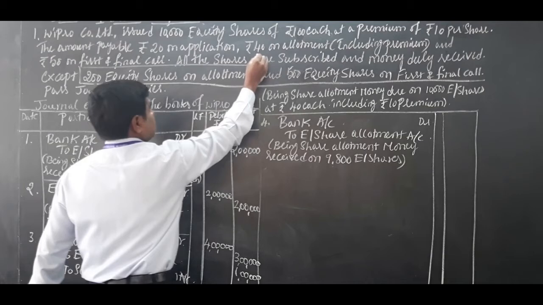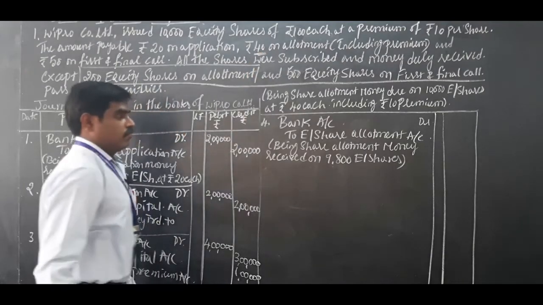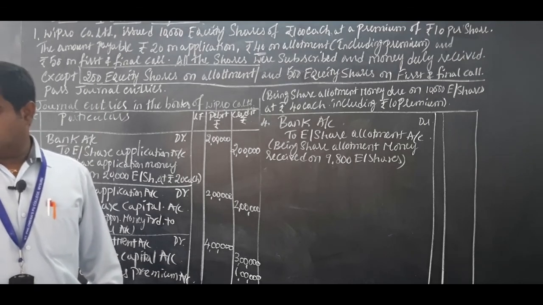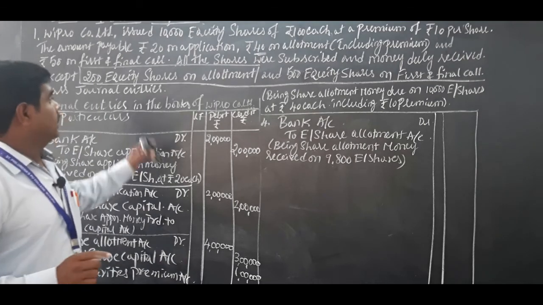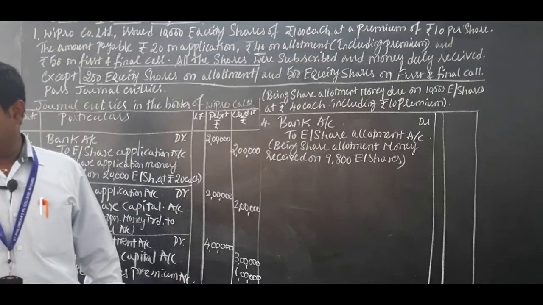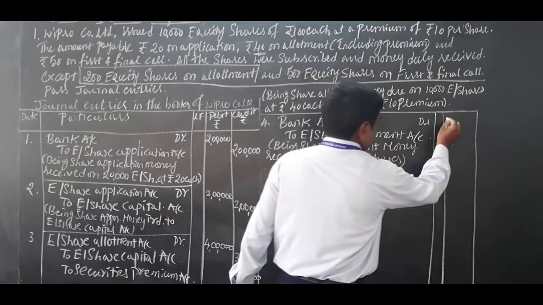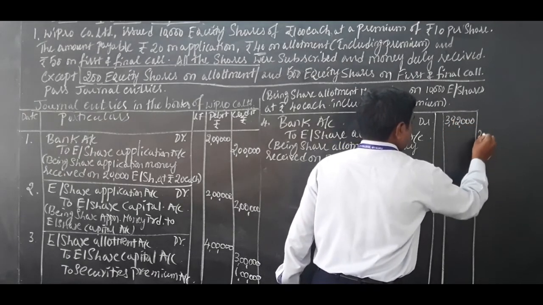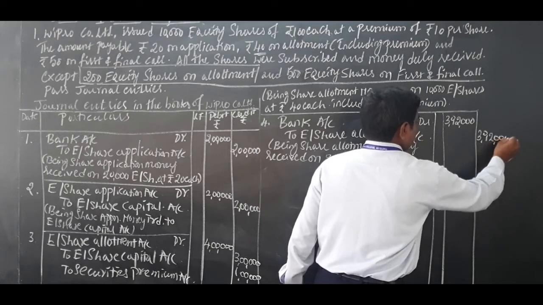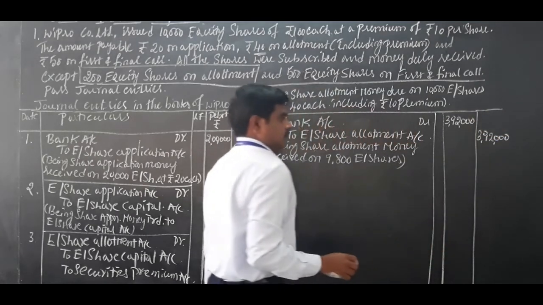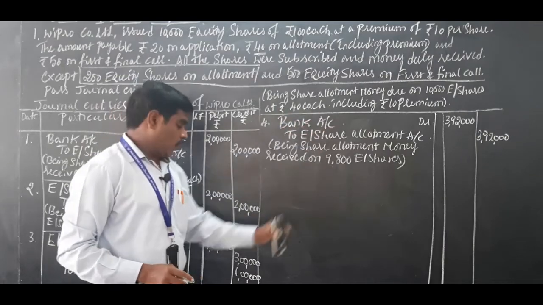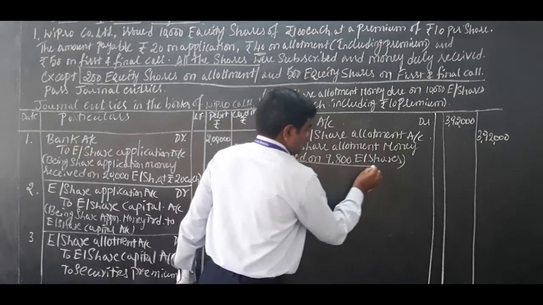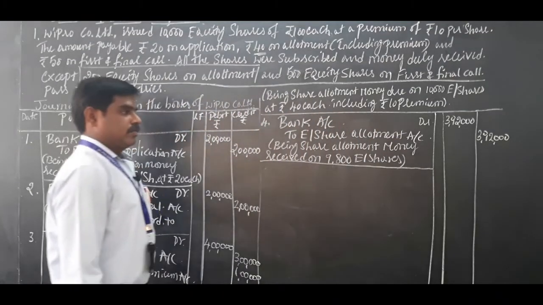So allotment money, how much is the allotment money? 40. So what you have to do? 9,800 into 40 rupees. So value is 3,92,000. 3,92,000 debit, 3,92,000 credit. That is the value. Not the full 4 lakh is received, 3,92,000. So this is about when allotment money is received.